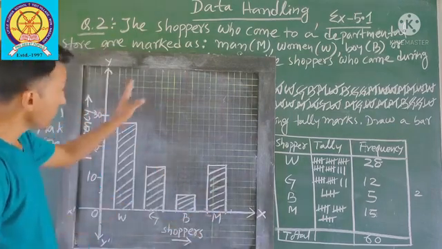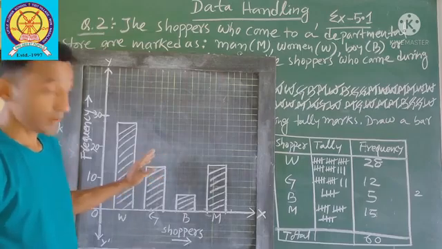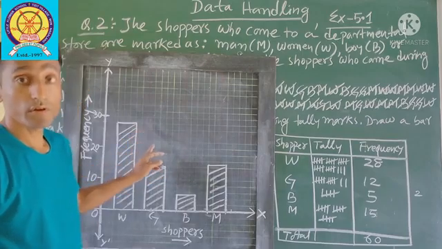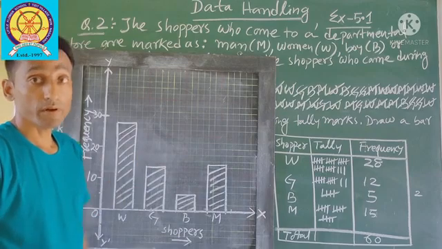So this is your bar graph. In this way you have to draw the bar graph in your graph paper.